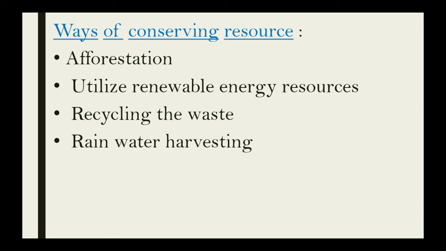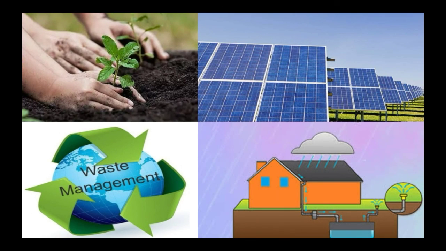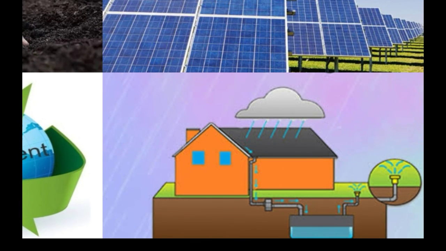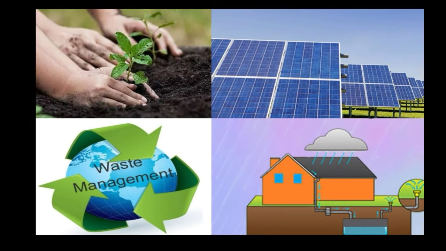Next is recycling the waste. Recycling is the process by which waste of natural and manufactured goods is broken down and reconstituted into useful material. And rainwater harvesting, which means collecting rainwater for use. So here we can see afforestation, using solar energy, the renewable resources, waste management, that is recycling, and then rainwater harvesting.